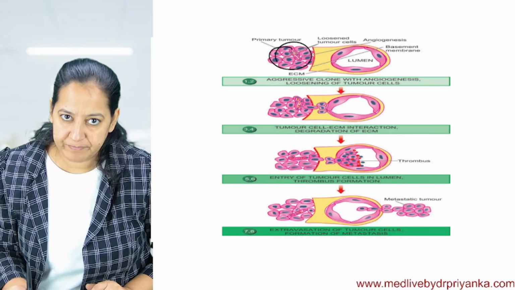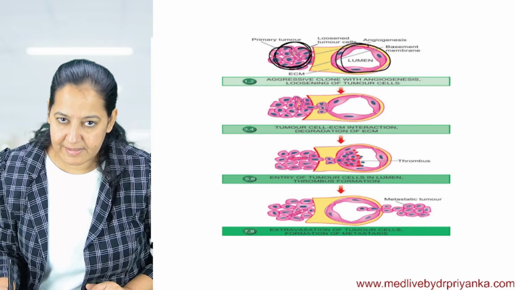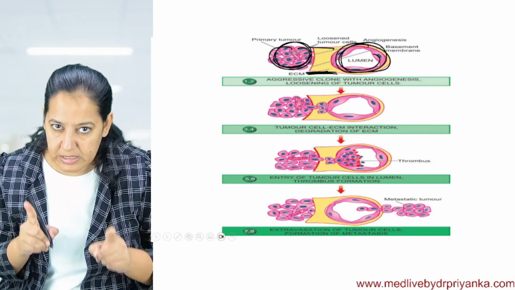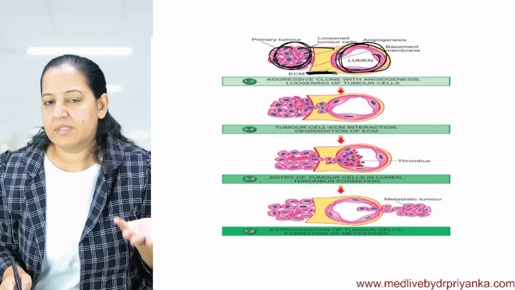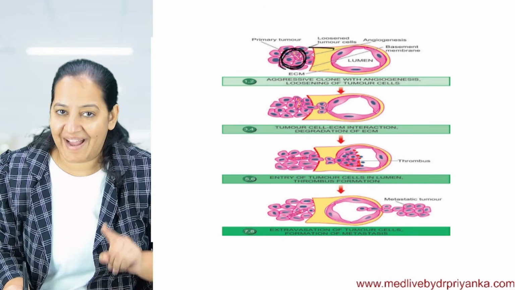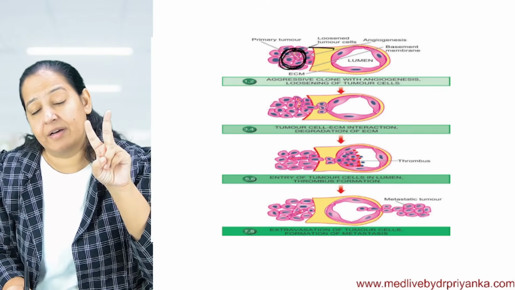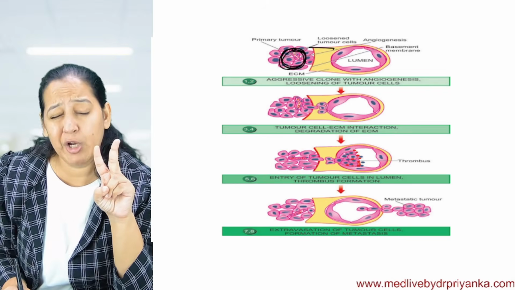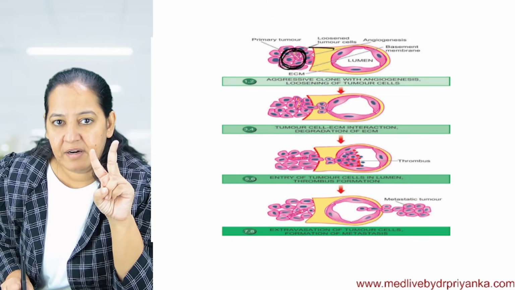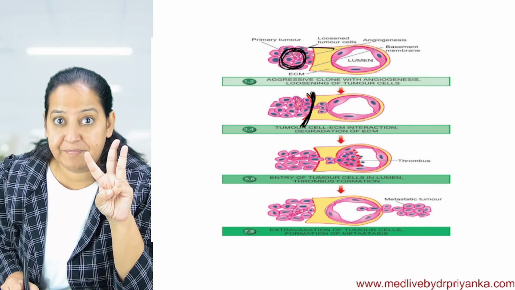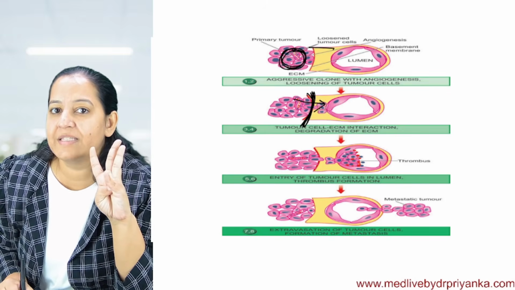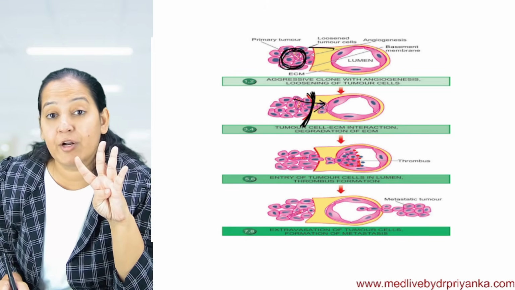This is the primary tumor. This is the blood vessel. And the yellow color is the ECM, extracellular matrix, between the two. Two steps in each diagram, total 4 diagrams. First, a cluster becomes aggressive. Then that cluster from the primary tumor gets loosened by loss of E-cadherin. Third, it interacts with ECM with the help of receptors for collagen, laminin, fibronectin. After that, they degrade ECM and enter it with the help of enzymes, metalloproteinase.